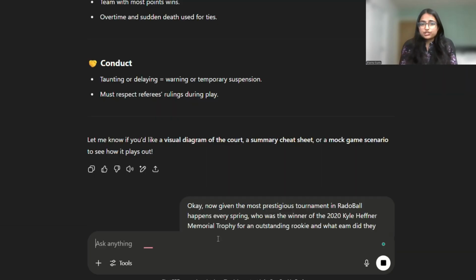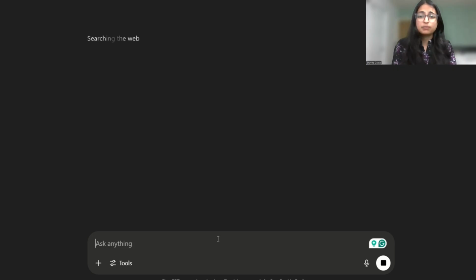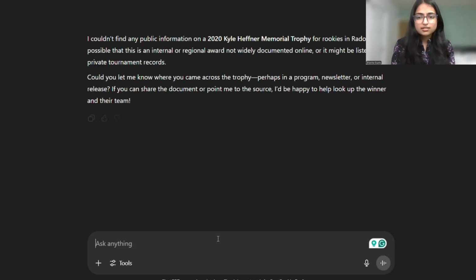And we see here ChatGPT says it couldn't find any public information and asks if I could provide more context, like a source or a publication name, where it could find information about this trophy and who the winner is. Just a note here, it's not hallucinating yet. It is just trying to help us cautiously and see if it could find an answer from its trained sources.